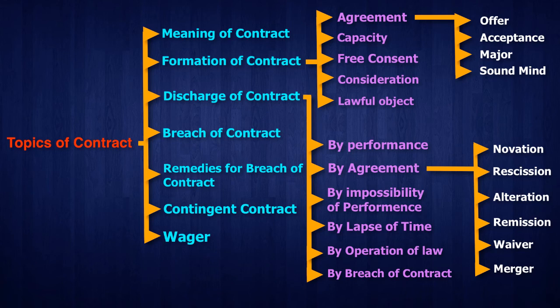Next one, lapse of time. If a contract has to be performed within a given period of time, and that time lapses, then the contract is automatically discharged. That is discharge by lapse of time. Next one is by operation of law.